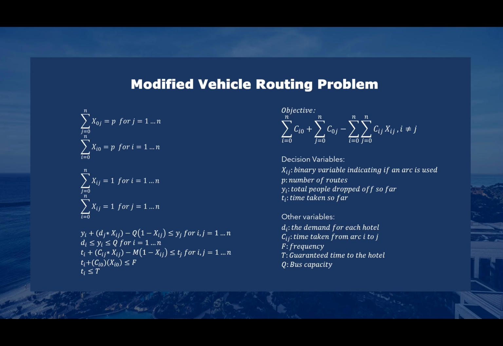Similar to a traveling salesman problem, we use the number of people dropped off at each stop and time taken as an increasing variable to ensure that we have no subroutes. We also account for the maximum capacity of a bus to ensure that the total demand for each route does not exceed it. Time constraints are included to ensure that the longest time to reach a hotel does not exceed the guaranteed time of 45 minutes, and also to ensure that the bus returns to the depot within 1 hour.